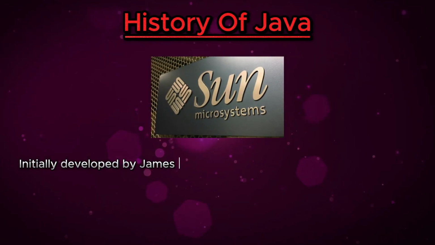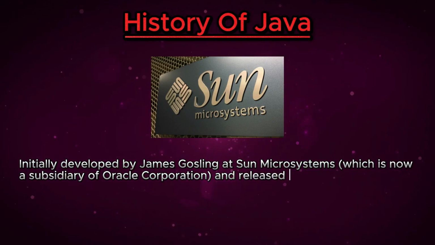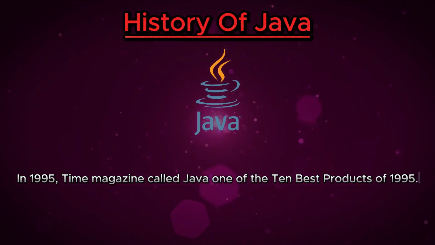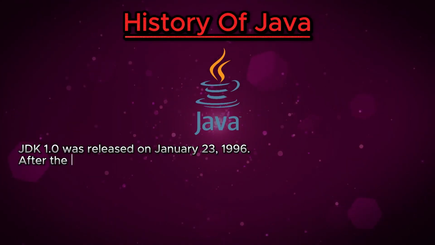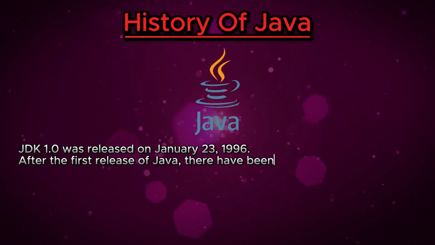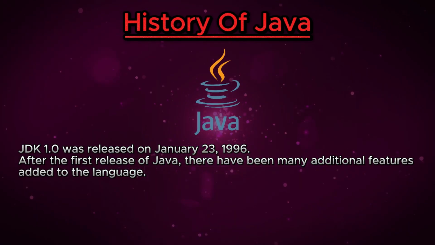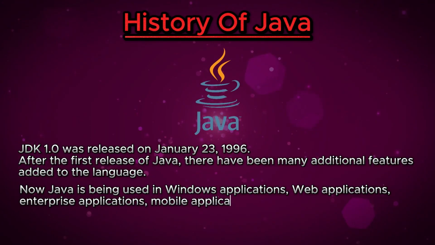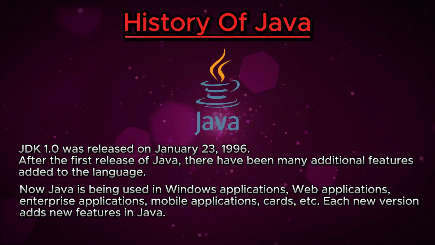Initially developed by James Gosling at Sun Microsystems, which is now a subsidiary of Oracle Corporation, Java was released in 1995. In 1995, Time magazine called Java one of the 10 best products of 1995. JDK 1.0 was released on January 23, 1996. After the first release of Java, many additional features have been added to the language. Now Java is being used in Windows applications, web applications, enterprise applications, mobile applications, cards, etc. Each new version adds new features in Java.